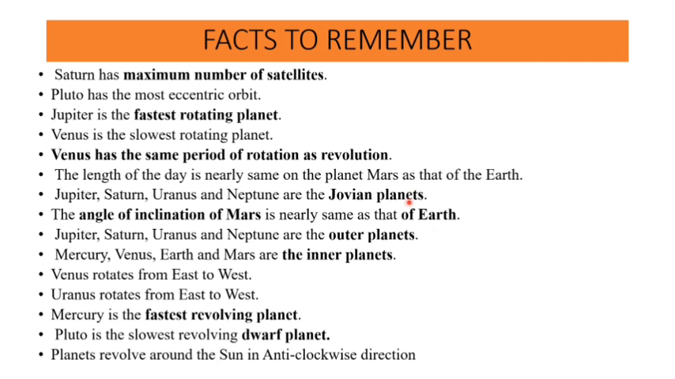And which are Jovian planets, which are outer planets, which are inner planets, I already mentioned, important to note. And Mercury is the fastest revolving planet. Jupiter is the fastest rotating planet. Please make sure of the difference between the fastest rotating and the fastest revolving planet. And Pluto is the slowest revolving dwarf planet.